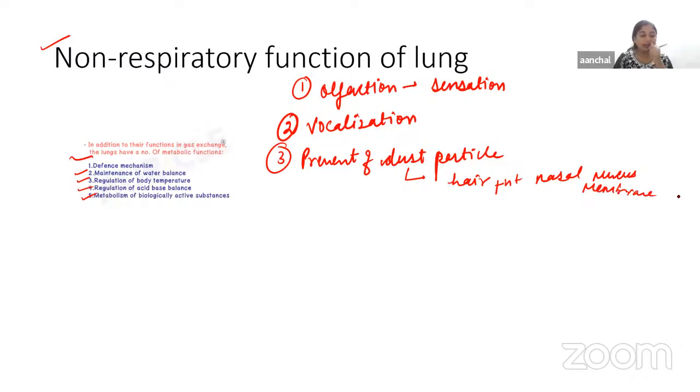Particles which escape the protective mechanism in the nose and alveoli are thrown out by the cough reflex, or by an action like sneezing. Both the cough reflex and sneezing are considered protective mechanisms. So what is the cough reflex? It is a modified respiratory process characterized by forced expiration. It is a protective reflex caused by irritation of the respiratory tract and also some other areas such as the external auditory canal. Then another we have is the defense mechanism.